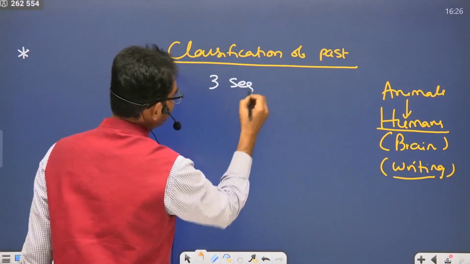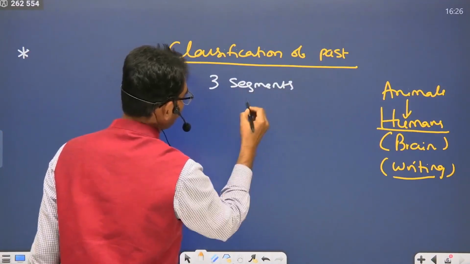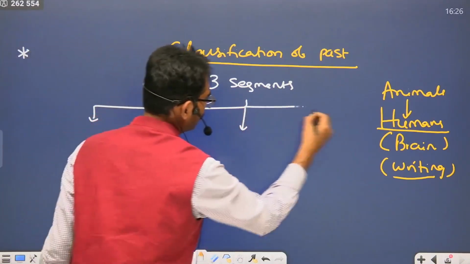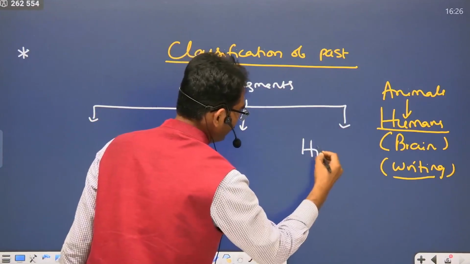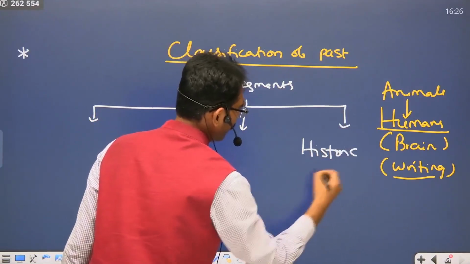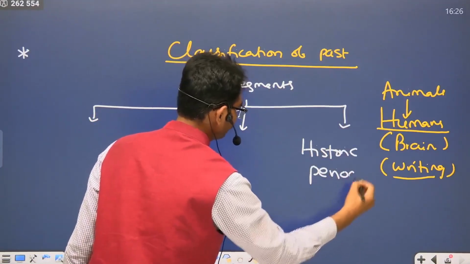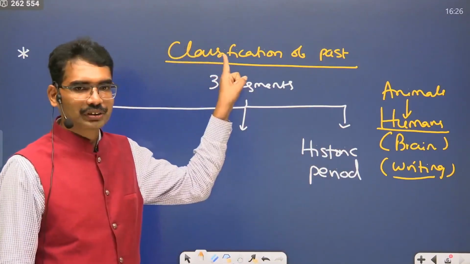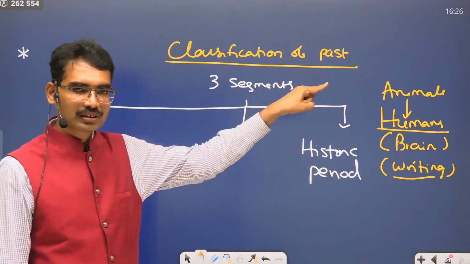One is the historic period. Chapter number 1, Stone Age.